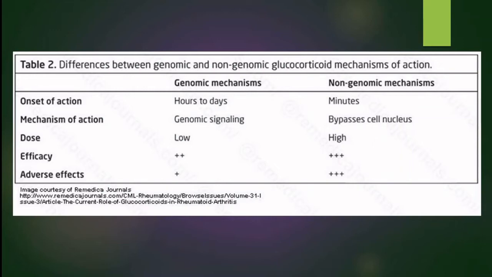The dose required for the genomic mechanism is very low, whereas for non-genomic mechanisms you need a higher dose of glucocorticoids, and efficacy is also more in the non-genomic system. Adverse effects are also more in the non-genomic system.